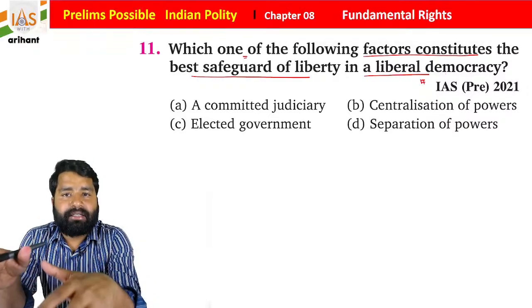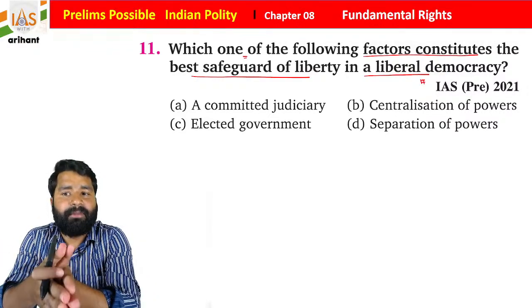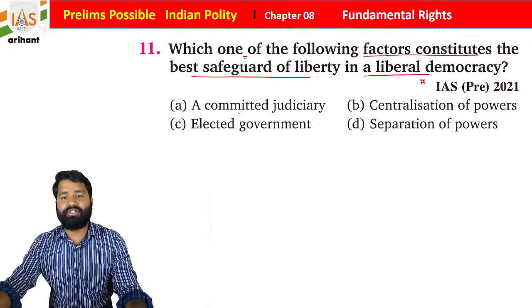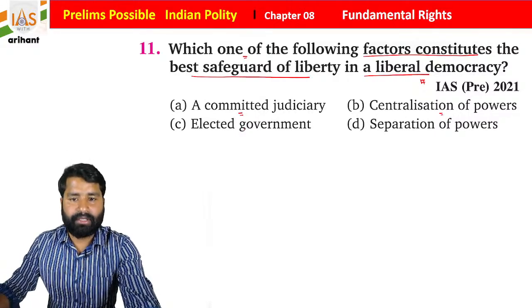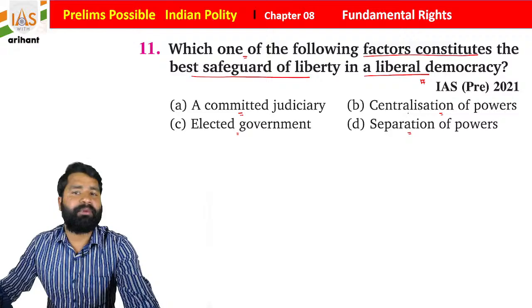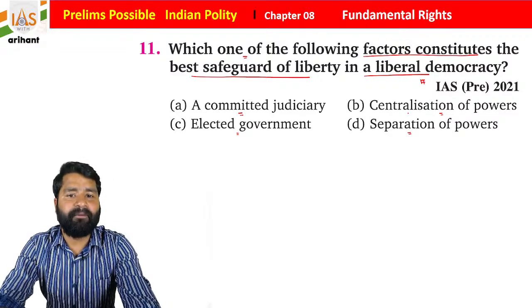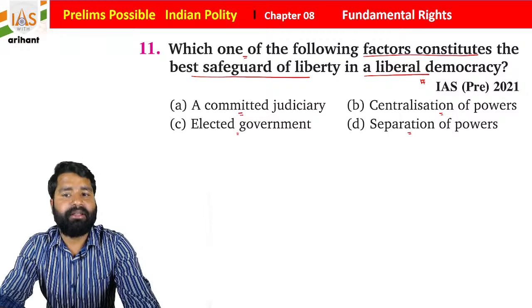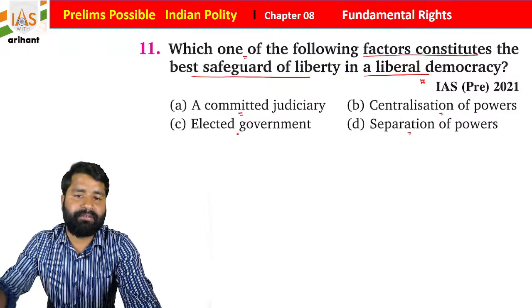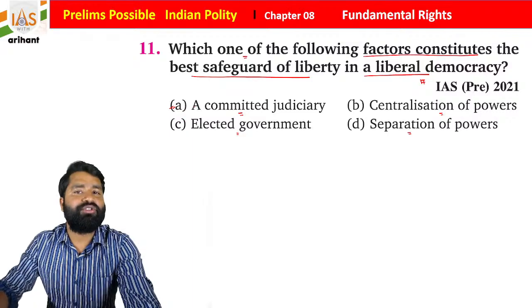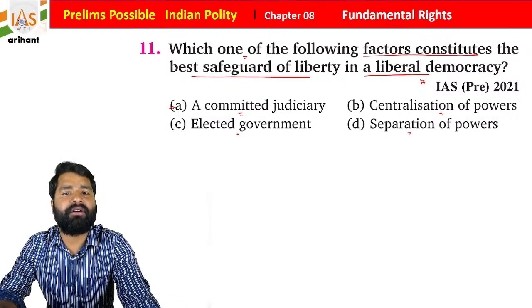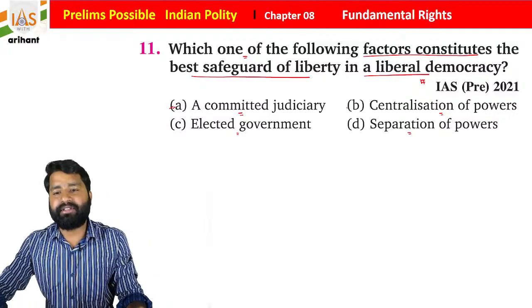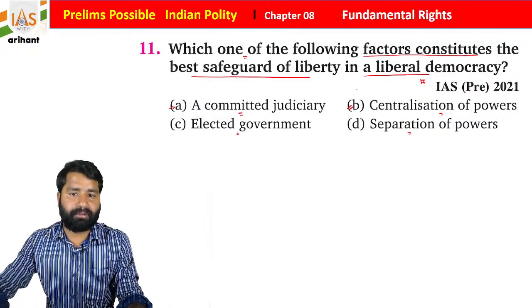Which of the following factors constitutes the best safeguard of liberty in a liberal democracy, students: a committed judiciary, centralization of powers, elected government, or separation of power? If we have a committed judiciary, it will create liberty, but if it does the same, there will be concentration of power. That is not good. Centralization of power is also bad for a liberal democracy.